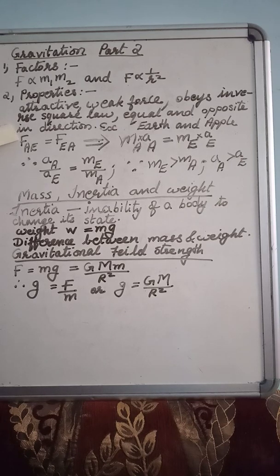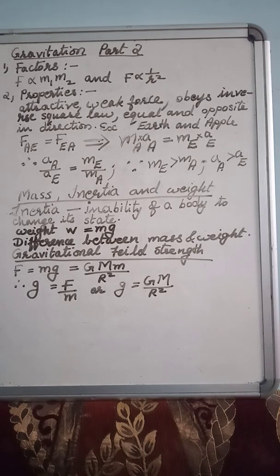So this means force acting on the apple by the earth. And this one, force acting on the earth by apple. You know, these two forces are equal in value and opposite in direction. Their forces, their values are equal.